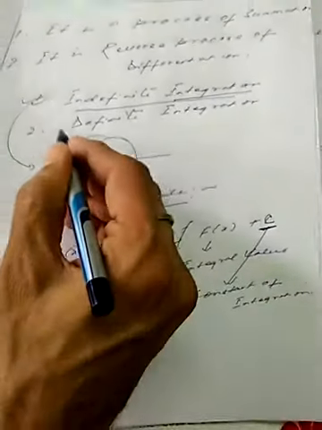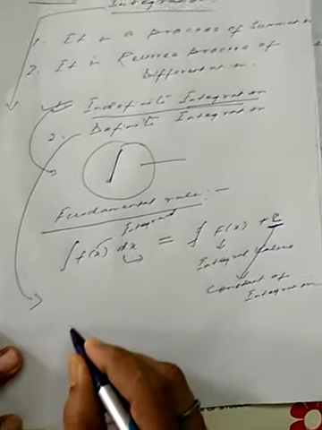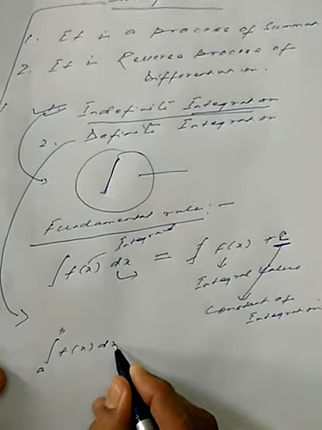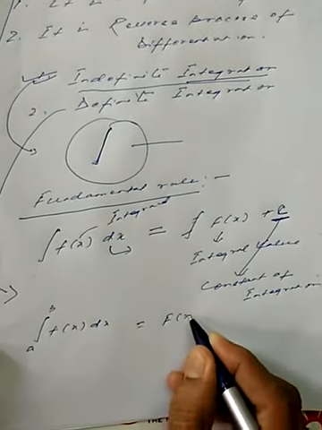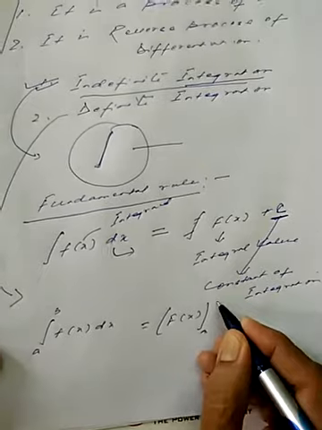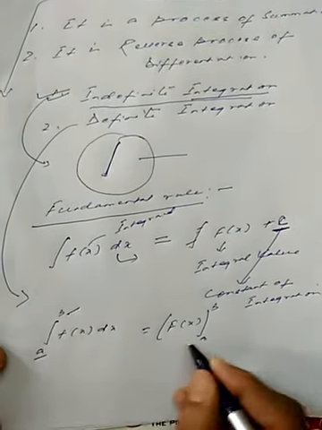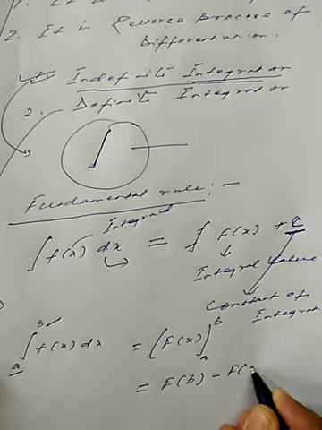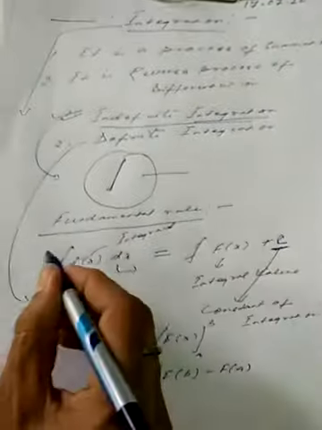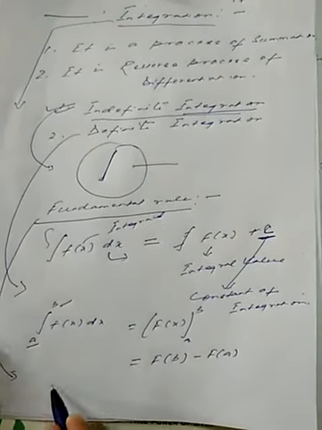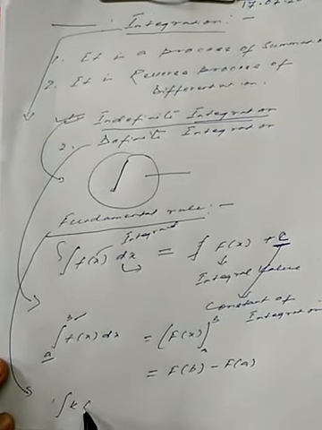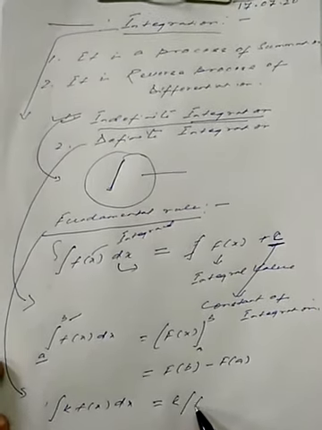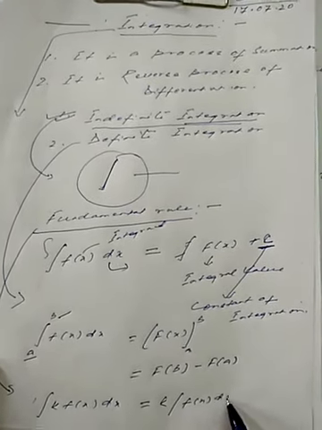Whereas in the definite integration, we will have a boundary, f(x) dx, and this will be F(x) from a to b. This is the lower limit, this is the upper limit. And finally, it will give F(b) minus F(a). This is the role model. But what is the fundamental rule? The fundamental rule is that k with f(x), we take k outside and integrate the function.